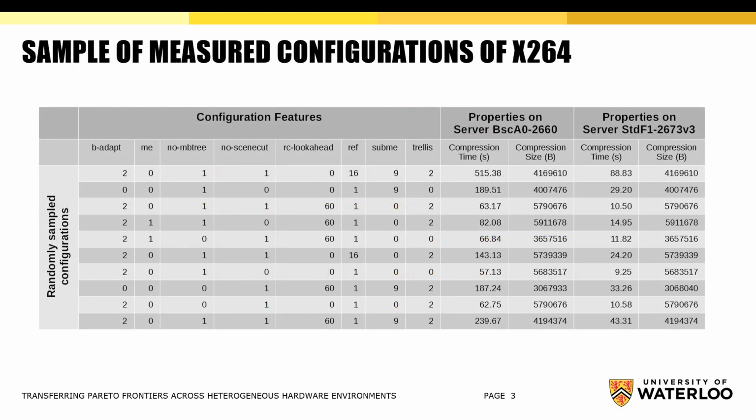Here is a randomly sampled set of measured configurations represented by a table. Each row of this table represents a particular system configuration. Columns on the left represent individual system features. Columns on the right represent actual system properties for each configuration measured on different hardware environments.